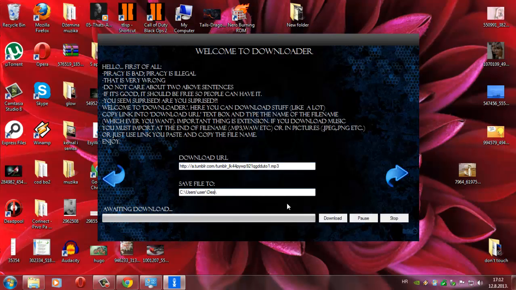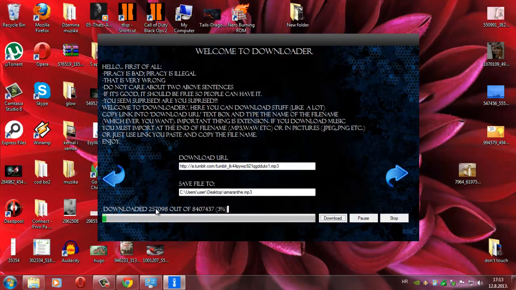So I can replace this with desktop now, and here I'm gonna write the name of the song. This one is very important: .mp3 if it's a song, or .jpeg or .png if it's a picture. Once you click download, see, download starting, and here is the total amount of the song, and this is what it currently downloaded.